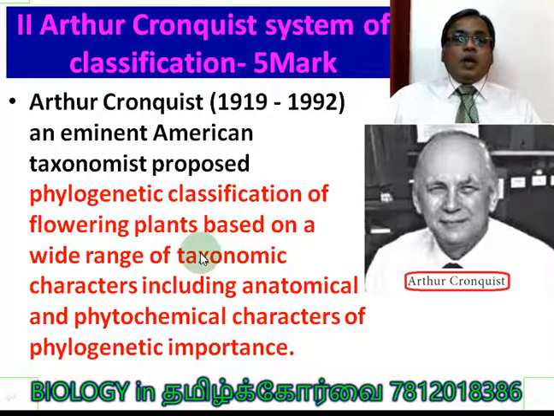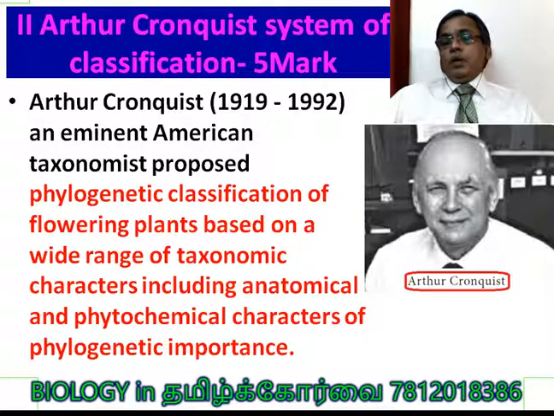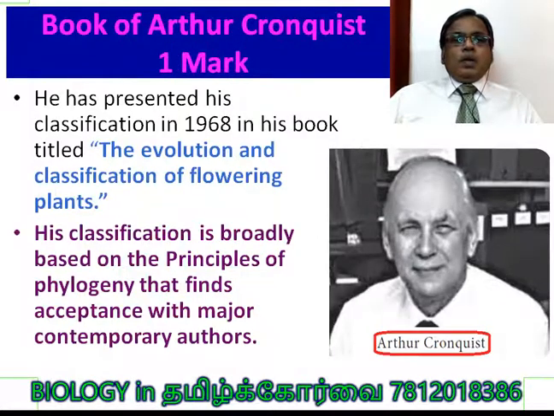Those characters should have phylogenetic importance. We should be able to trace the evolutionary history of a particular group or species. Understood? He presented his classification in 1968 in his book titled The Evolution and Classification of Flowering Plants.